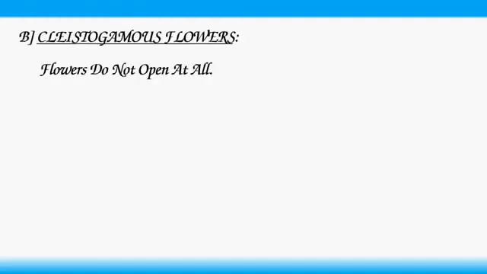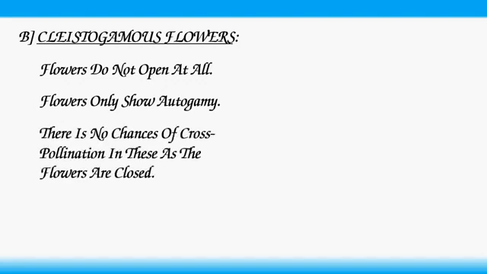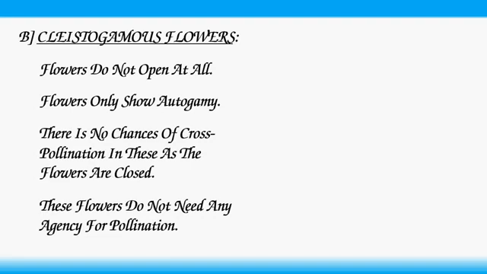Clistogamous flowers. Flowers do not open at all. Flowers only show autogamy. That means pollen is transferred within a flower. There is no chance of cross-pollination in these flowers as the flowers are closed. These flowers do not need any agent for pollination.